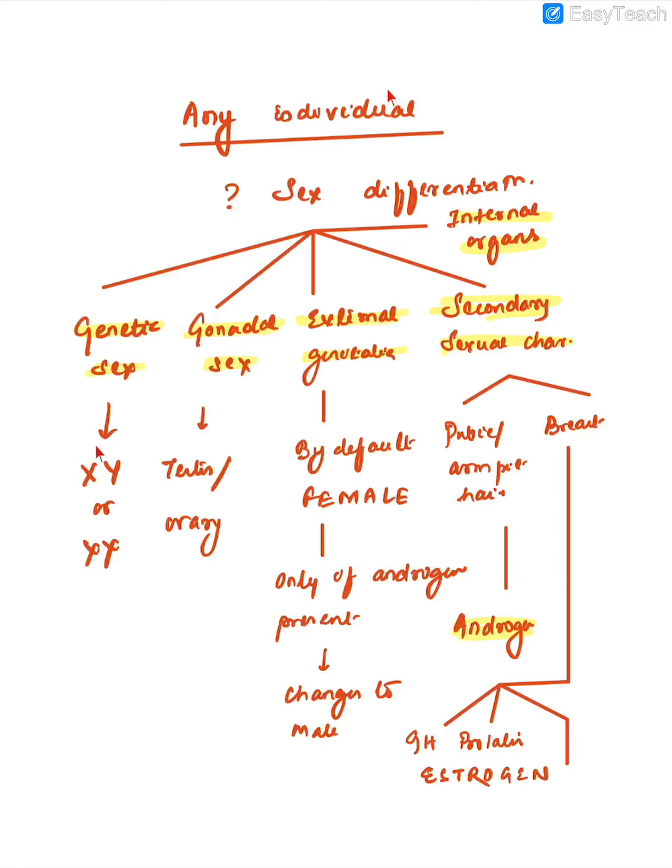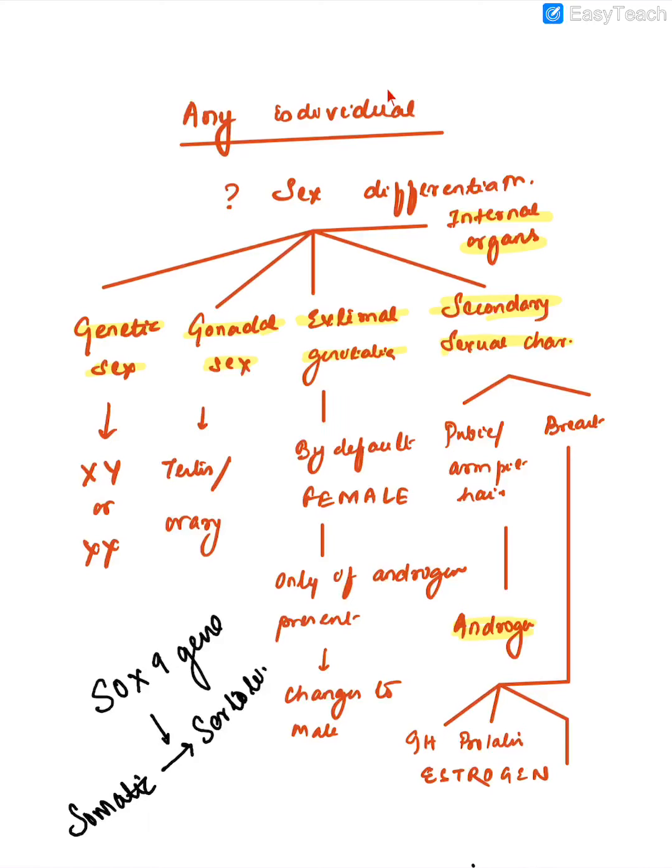Now, if there is XY, because of the SRY gene and testis determining factor, a gene will be activated, and it will produce a protein called SOX9. The SOX9 gene will produce the SOX9 protein, and it will cause the somatic cells of the gonad to become Sertoli cells.